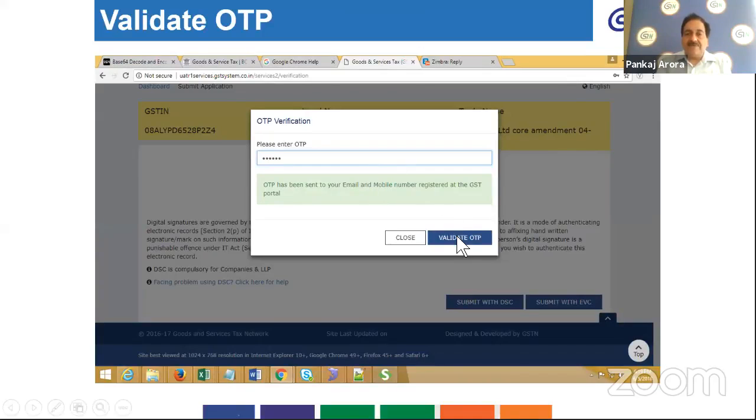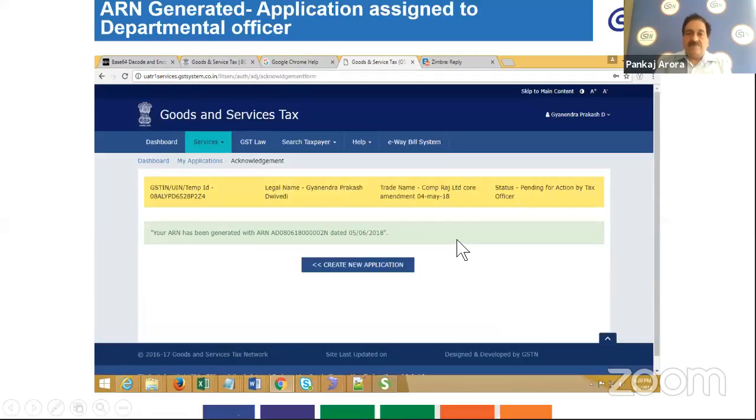Once you click on validate OTP, then the ARN, the application reference number, is generated, and the number is given. It reflects on your screen. And at that time, if you have to create another application, you can create another application. Otherwise, the filing of DRC03 is complete.